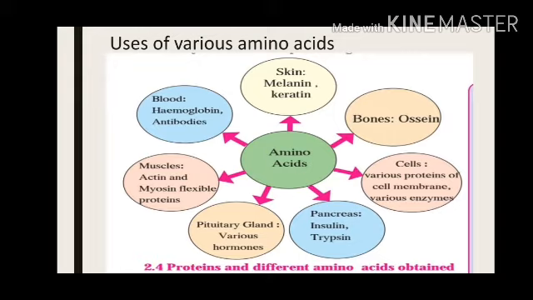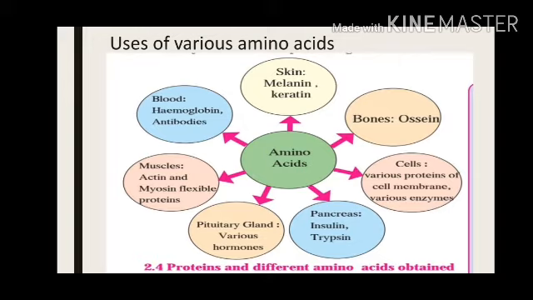In that case, the glucose doesn't get used for making energy. It doesn't get converted into glycogen, but remains as glucose in the blood. It is unused, and that is problematic. Nowadays people suffer from blood sugar. You must have heard, it is actually called diabetes. Commonly people call it blood sugar: blood sugar is high, blood sugar is low. That is because in such people, the pancreatic cells cannot produce insulin and trypsin in required amounts, especially insulin.